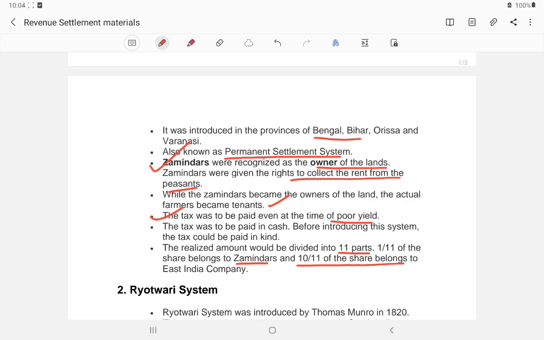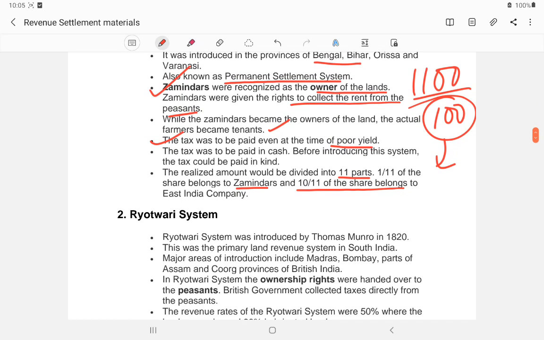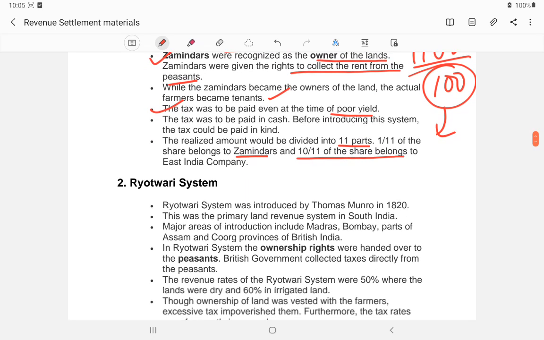That is, for example, out of 1100, 100 rupees go to the zamindar and the rest to the British East India Company, and the peasants were exploited by the Permanent Settlement Act. So this is the Permanent Settlement Act.